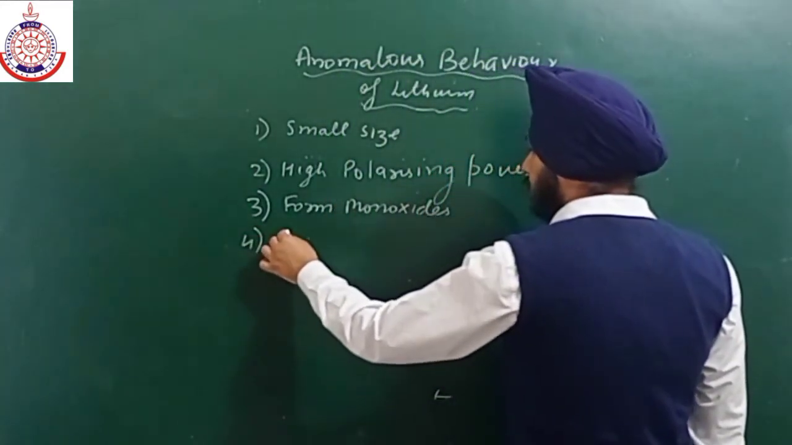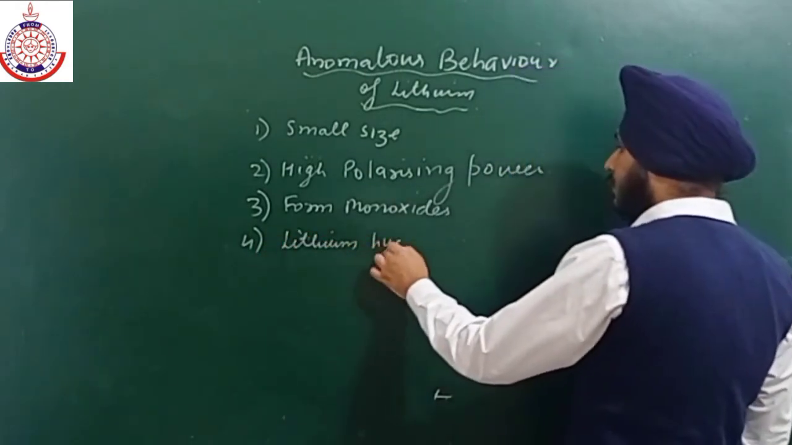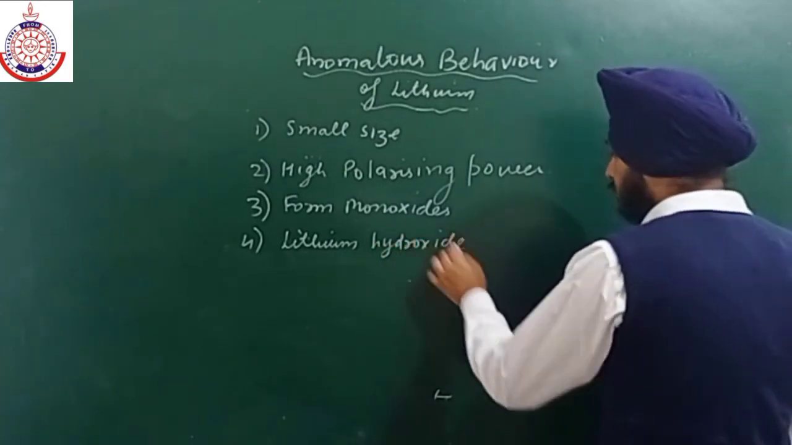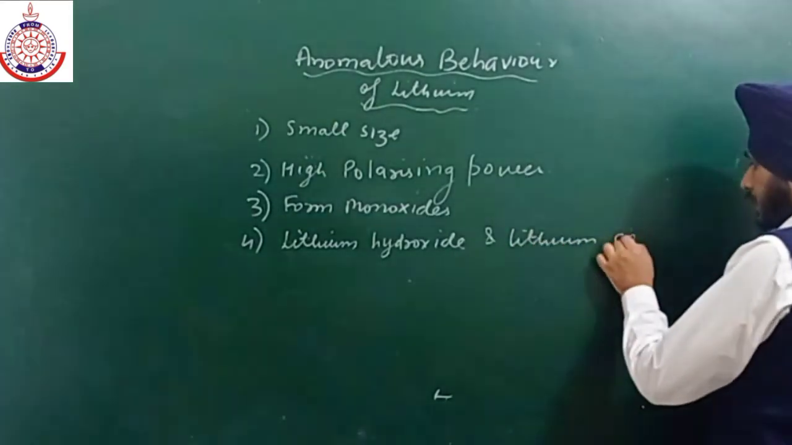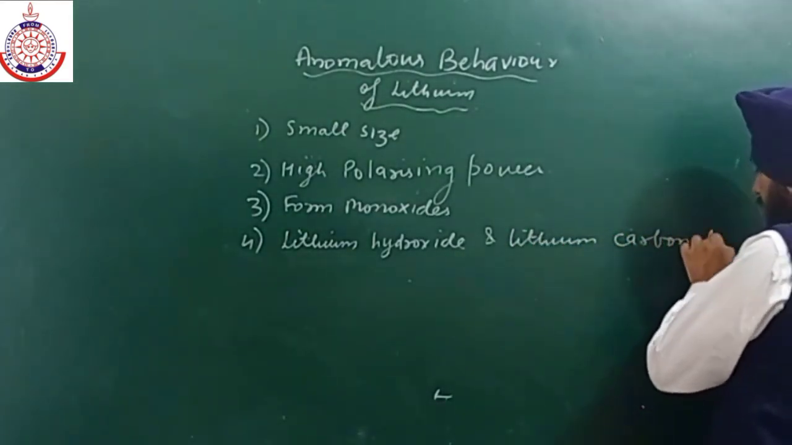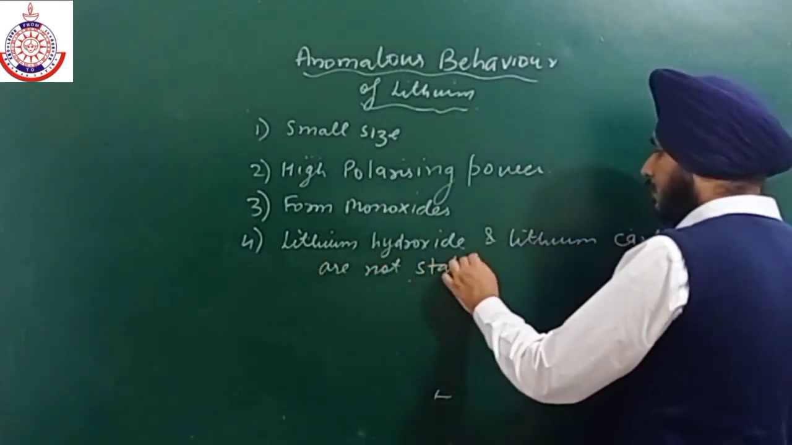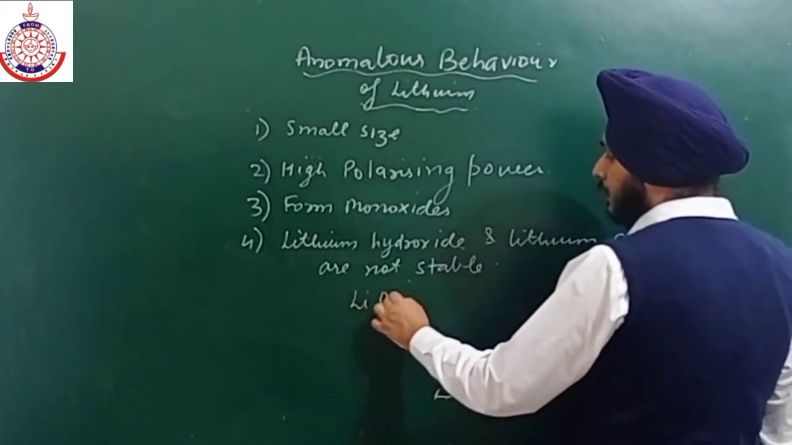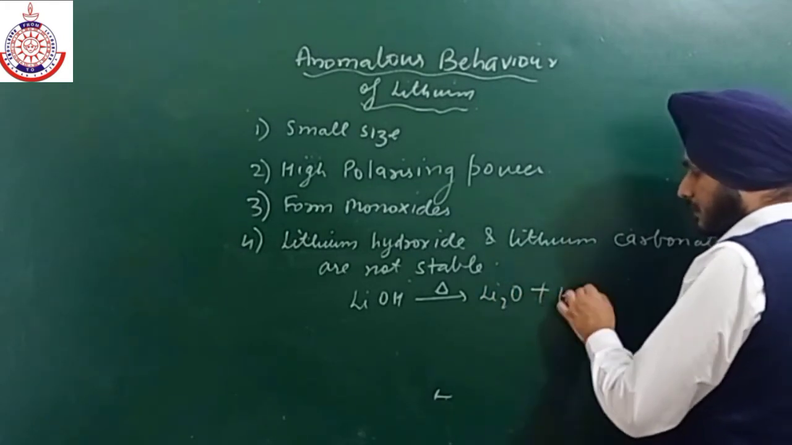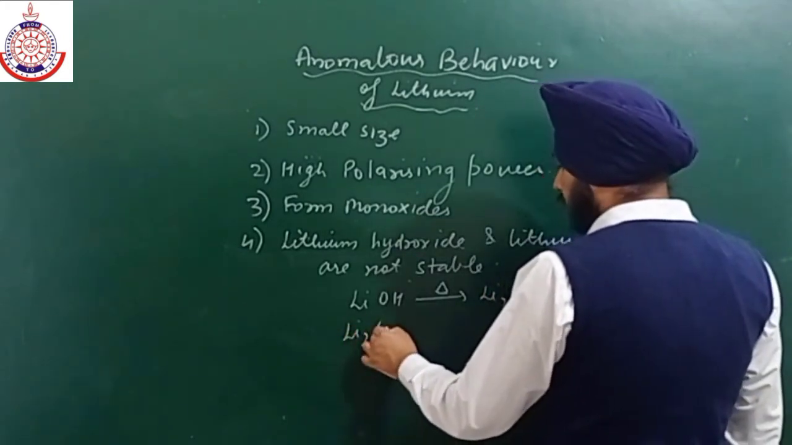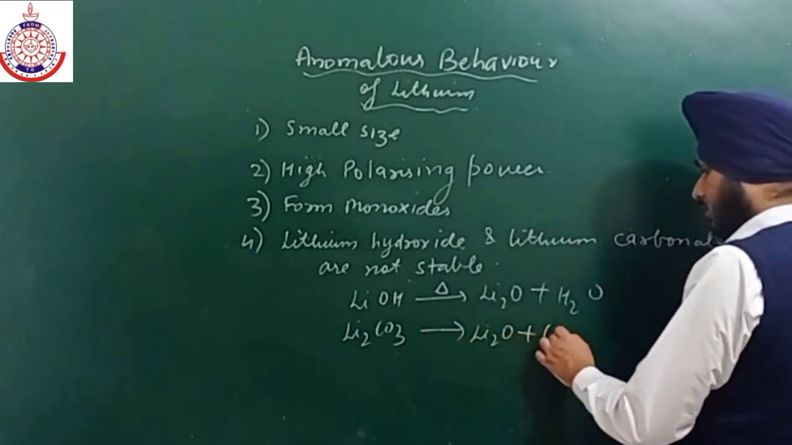Fourth one is lithium hydroxide and lithium carbonate; lithium carbonates are not stable. If we talk about lithium carbonate and hydroxide, it can easily decompose to lithium hydroxide plus water. Similarly, lithium carbonate can also be converted into lithium oxide plus CO2.